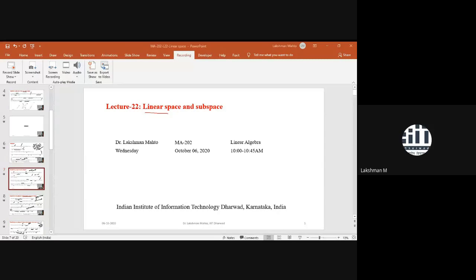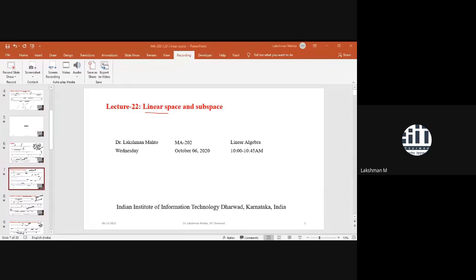Further, you might have already seen polynomials. I have already discussed the class of polynomials up to degree 2. Does a polynomial look like a vector? We can't simply say whether a polynomial is a vector or not. But actually a polynomial also forms a vector, and a polynomial of degree up to 2 is isomorphic to R3. Why? Because a polynomial of degree 2 has 3 coefficients, A plus Bx plus Cx squared. That collection of all polynomials of degree up to 2 has an equivalent nature to R3.